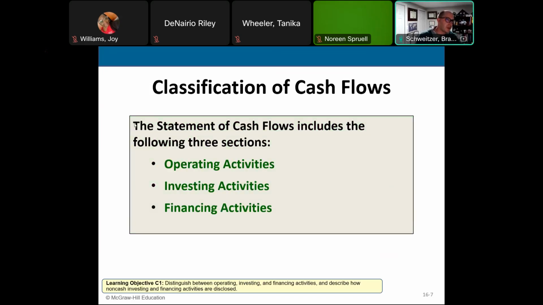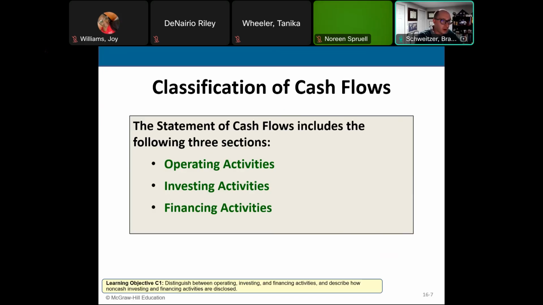As I had mentioned, the statement of cash flows is broken out into three categories: operating activities, investing activities, and financing activities. The operating activities are the day-to-day operations of the business. That would be cash coming in from sales to our customers and collecting our accounts receivable from our customers. It might also be things like dividend and interest revenue.